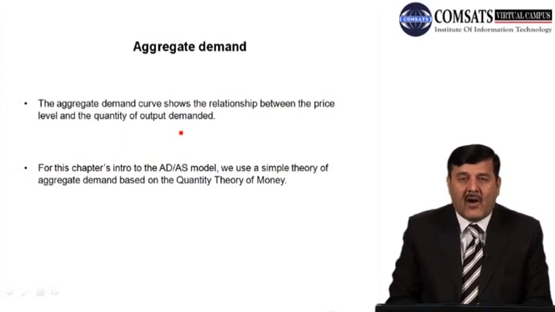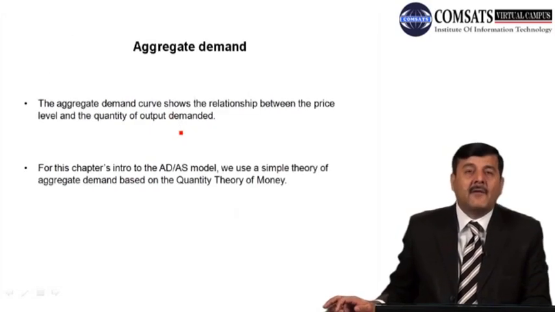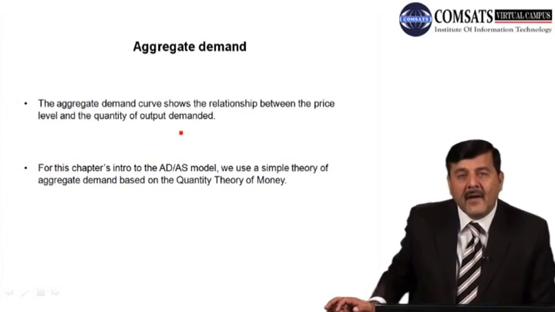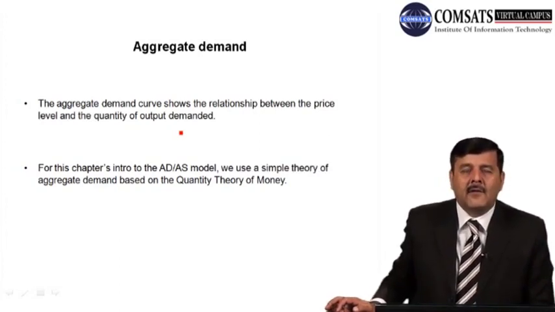Now, in this chapter, we would like to understand the aggregate demand, aggregate supply model. We use a simple theory of aggregate demand, which is based on the quantity theory of money. So we'd like to explain the concept of aggregate demand based on the QTM. If you remember, हमने quantity theory of money detail में पढ़ी थी in the chapter on money supply. So here we will discuss the theory of aggregate demand in terms of the quantity theory of money.